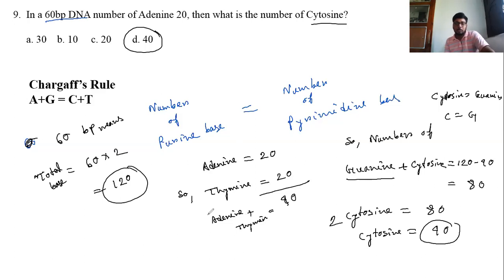I think you must understand the process of the base calculation. So at first we have to calculate the total base. This is very much important. We have to calculate the total base, and then by Chargaff's rule we have to calculate the number of cytosine, or whatever the question says. So let's move to the next question.